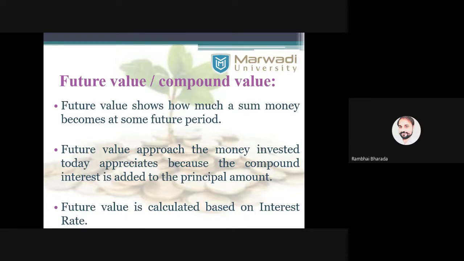Suppose I have invested 10,000 rupees in a bank as a fixed deposit. How many rupees will I get after 5 years? That amount is called the future value, or the compounded value. In short, whatever money you will receive in the future is known as future value. That future value is calculated based on compounding interest. This entire calculation is based on compounding interest, which is why it is sometimes known as compounded value.